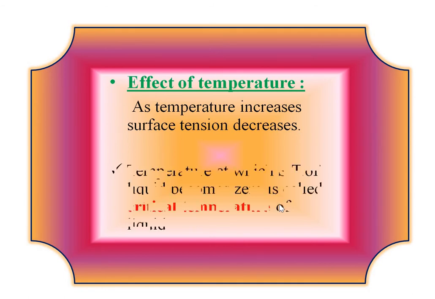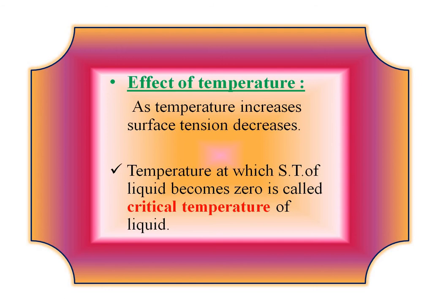So let's see another definition. It is the critical temperature. That means the temperature at which surface tension of a liquid becomes zero is called the critical temperature of the liquid. So these are the two main effects we have seen in detail. So let's see the next point.